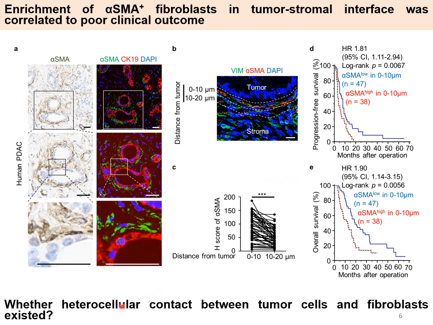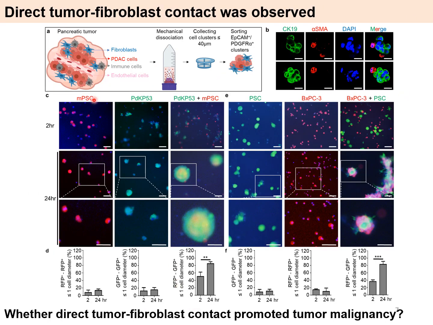So first, I have to check whether heterocellular contact really happens between tumor cells and fibroblasts. To answer this question, pancreatic tumors from transgenic mice were mechanically dissociated into cell clusters and stained for EpCAM and PDGF receptor alpha, which are membrane biomarkers for epithelial cells and fibroblasts. Cell clusters with both EpCAM and PDGF receptor alpha expression were isolated by cell sorting and stained for CK19 as a biomarker for tumor or epithelial cells, and alpha-SMA as a biomarker for fibroblasts.